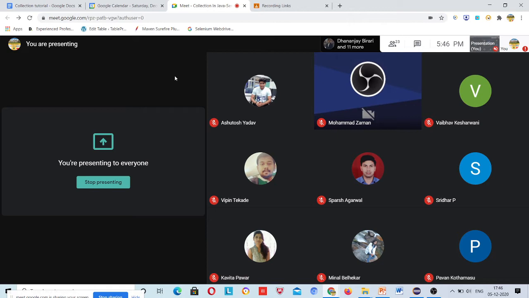If somebody asks what is collection, collection is a framework. Collection is an interface also. And there is Collections, so there are two keywords, collection and collections. Collections is a class which has sort method and search method. These methods are available, and we are going to see them very deeply in these 2-3 sessions.